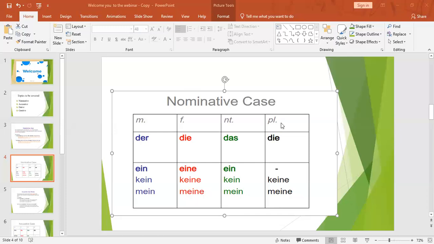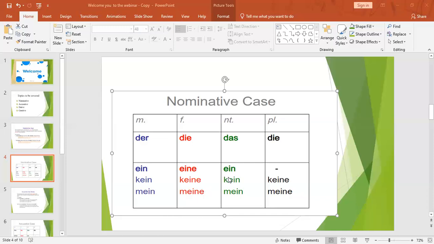Okay, so here, under the definite article, we have der, die, das. Now what can this ein, eine, ein be? It is nothing but the unbestimmter Artikel. What is the unbestimmter Artikel? The indefinite article in English, like "a" or "an". That's it, right? I have a car. I'm using the indefinite article to say I have a car. That particular thing, a car.